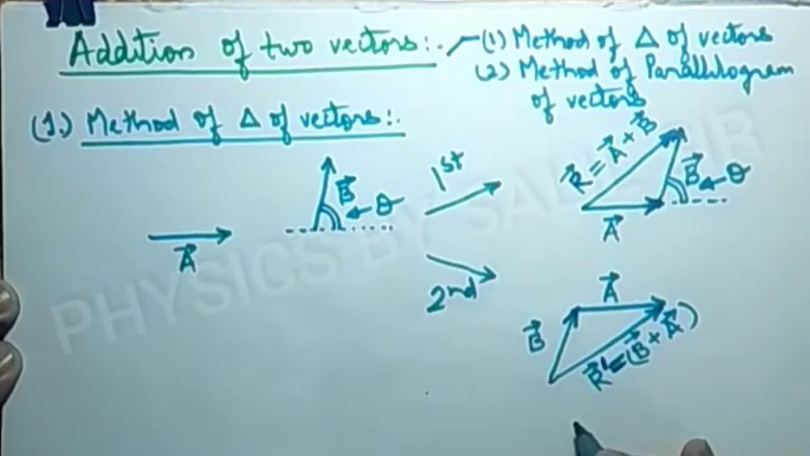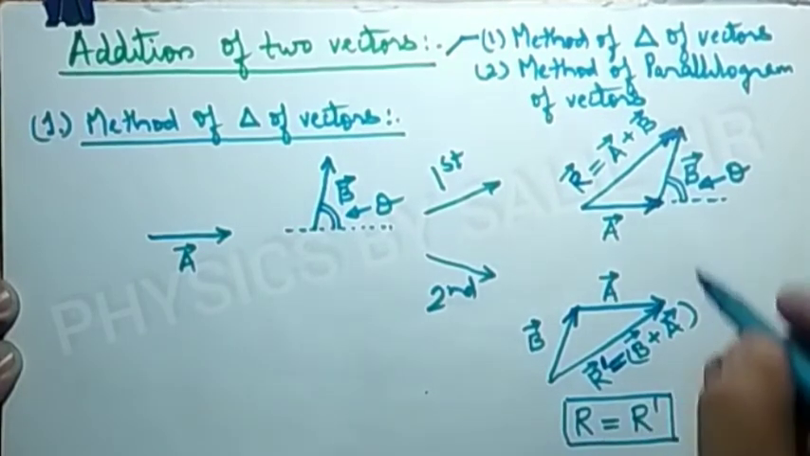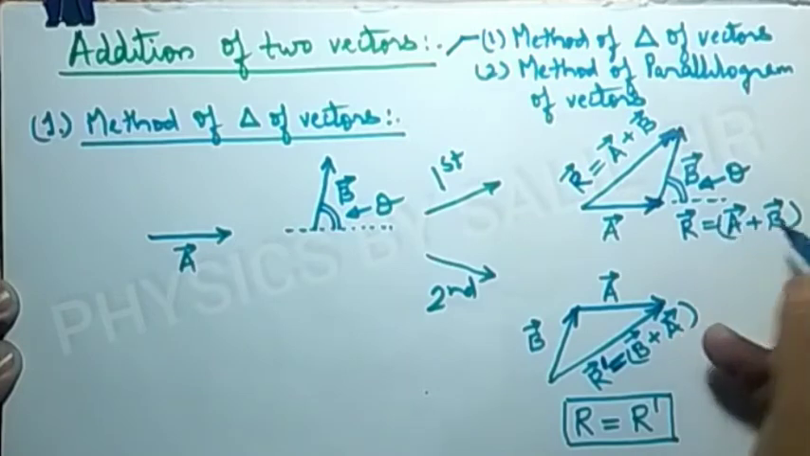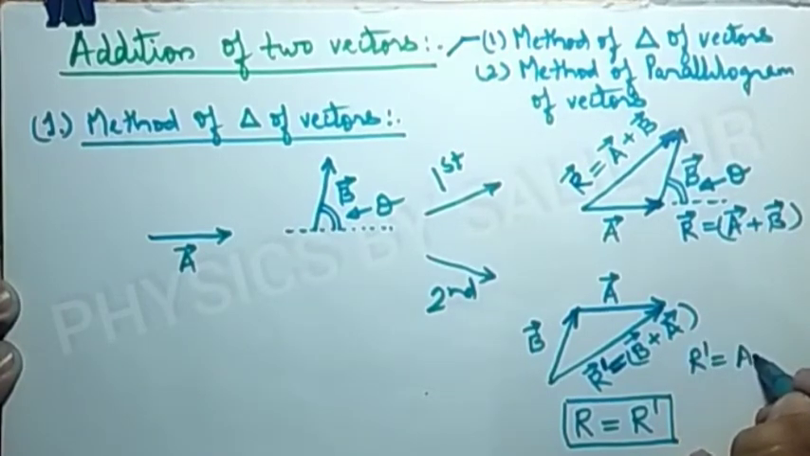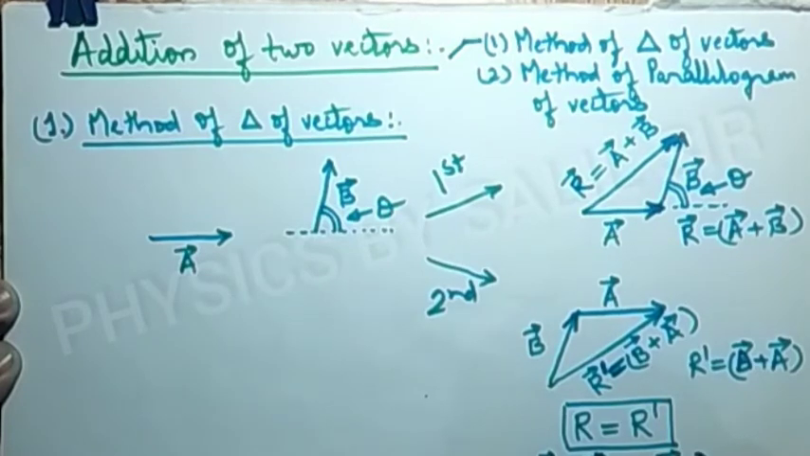So we can say that if we measure these two resultants, then we can get the conclusion that r is equal to r dash, meaning the resultant of both the vectors are the same. So for this, vector r is equal to vector a plus vector b, and here r dash is equal to vector b plus vector a. So according to this, we can write vector a plus vector b equals vector b plus vector a, because vector a plus vector b is written in place of r, and vector b plus vector a is written in place of vector r dash.